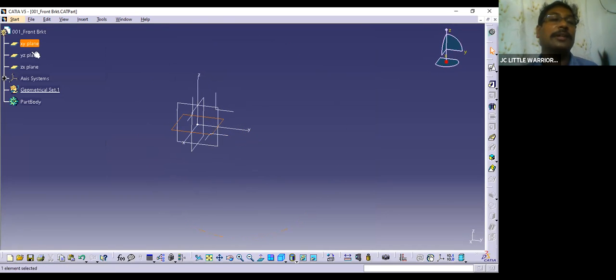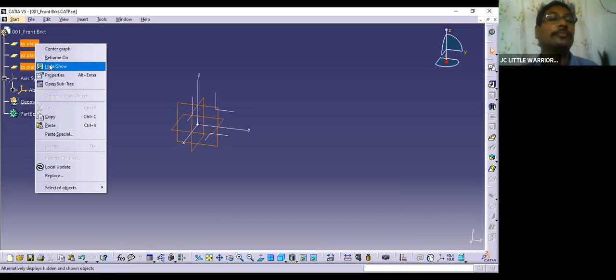Okay, xy plane, yz plane, zx plane, and we have axis here. Okay, because we inserted this axis. Okay, we created this axis, and then we have a geometrical set here. Okay, this is the geometrical set. What is the use of geometrical set? I'll tell you. Okay, so as of now, let's close this, hide this.